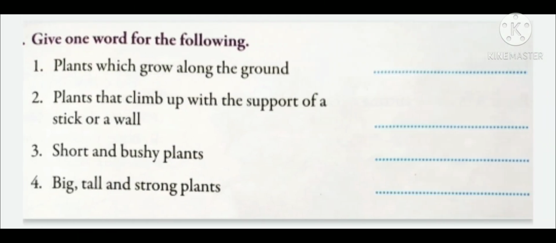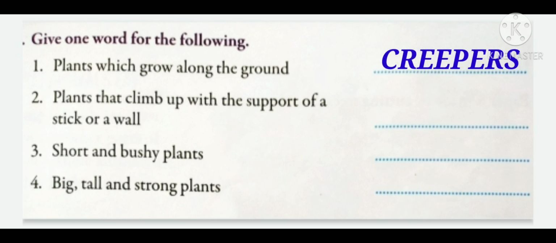Give one word for the following. Number 1, plants which grow along the ground. What do we call those plants? You have to give one word. So, the plants which grow along the ground or creep on the ground, they are known as creepers. So, you will write creepers. Now, number 2, plants that climb up with the support of a stick or a wall. It is written here, children, that climb up with the support. So they are climbing, they are climbers. So what will we write?